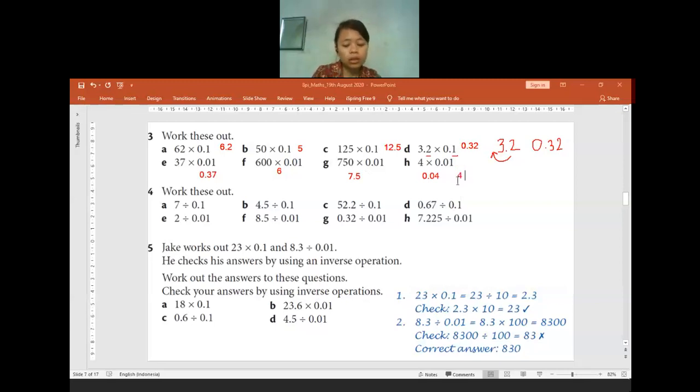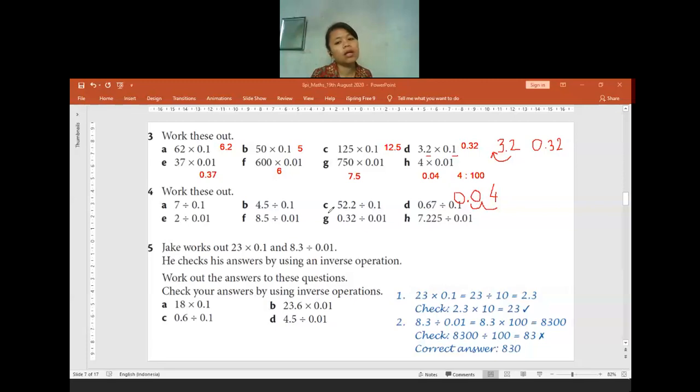So we do 4 divided by 100. Yeah, I cannot find any division symbol here, so I use the ratio symbol. If you get confused, you can write 4. And then since it's divided by 100, the decimal place will go twice. 1, 2. This is the point for the decimal. And then this is for the 0. This is for another 0. Oops, sorry. That's why the answer is 0.04. Is there anyone having any question, or is my explanation confusing? Yeah, you can do it like this also. Whichever one you usually use, you can use it.